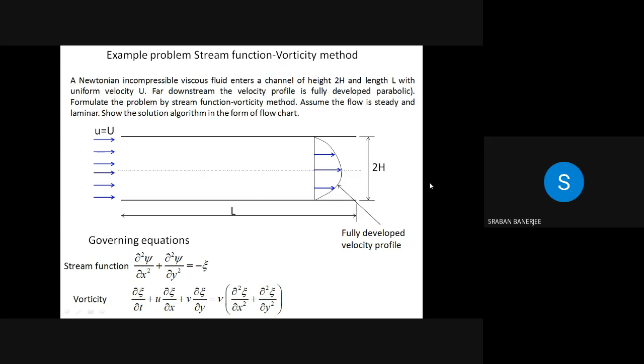So what are the governing equations here? Your stream function and vorticity equations. Governing equation 1 is your stream function equation, del 2 psi by del x2 plus del 2 psi by del y2 equal to minus zeta, and governing equation 2 is your vorticity equation: del zeta del t plus u del zeta del x plus v del zeta del y equal to nu times del 2 zeta del x2 plus del 2 zeta del y2. Okay, is that clear?